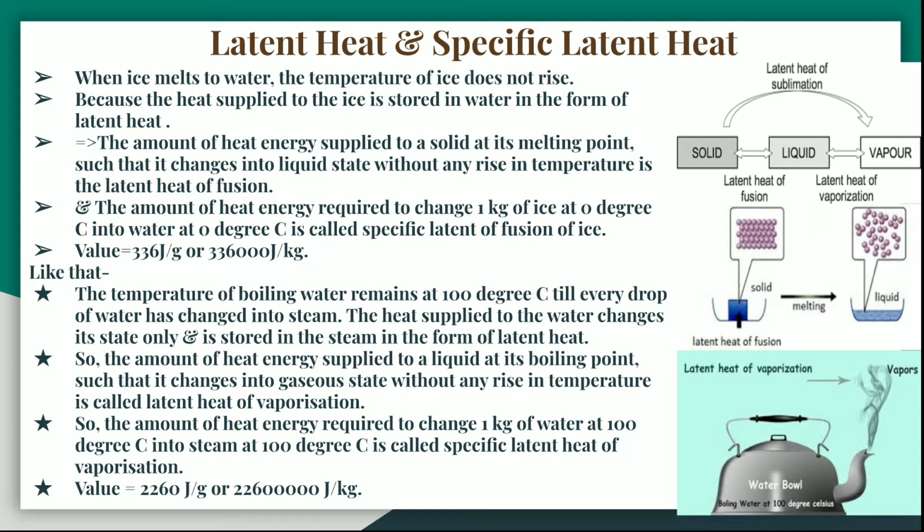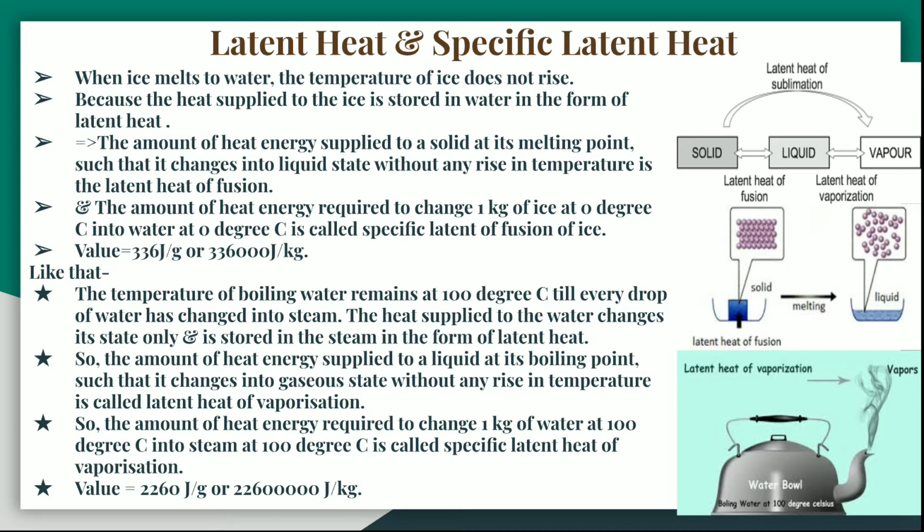Now we come to latent heat or specific latent heat. I told you that when ice melts, there is a change of state. At that particular point when the change of state is taking place, the temperature does not rise, but the substance is gaining or losing heat. When heat is gained, it is stored in the form of latent heat.